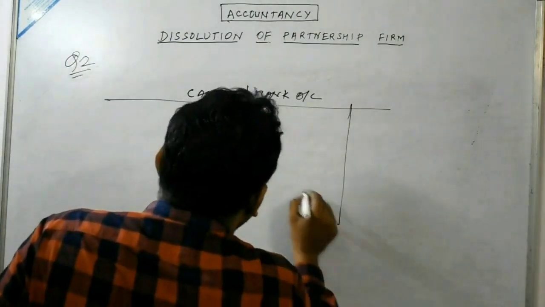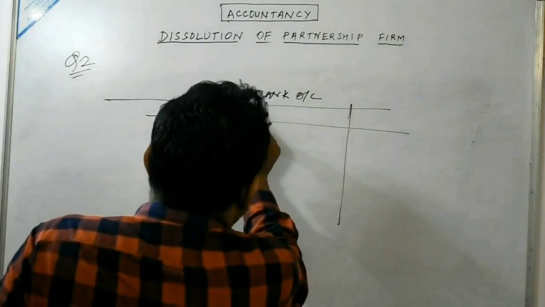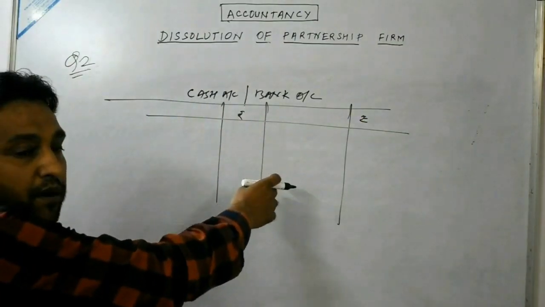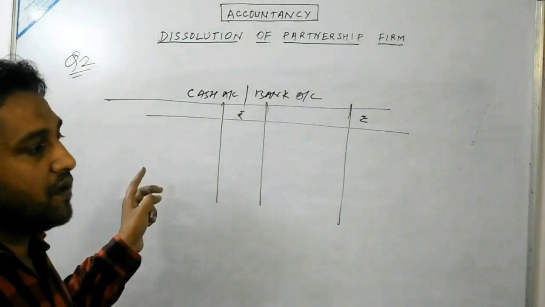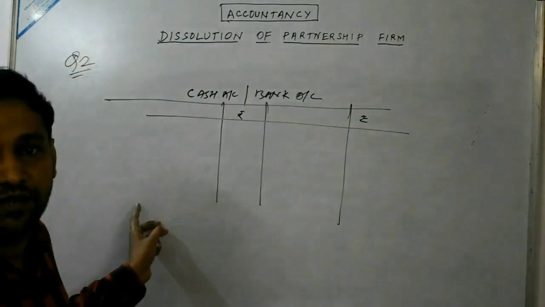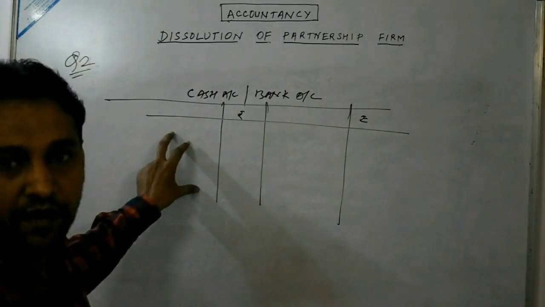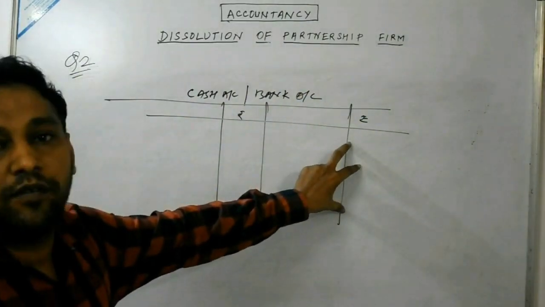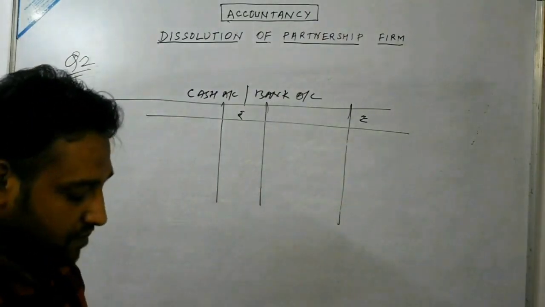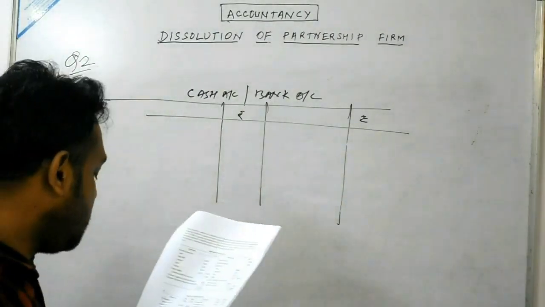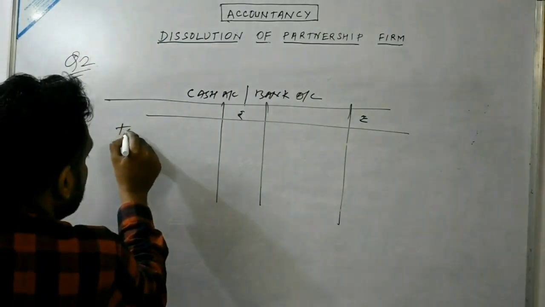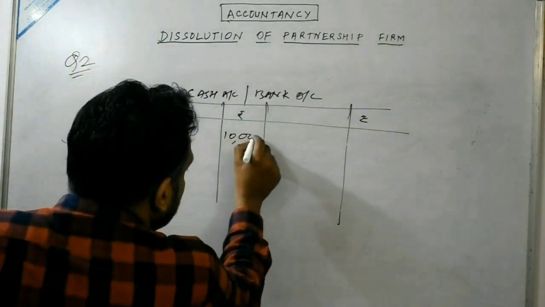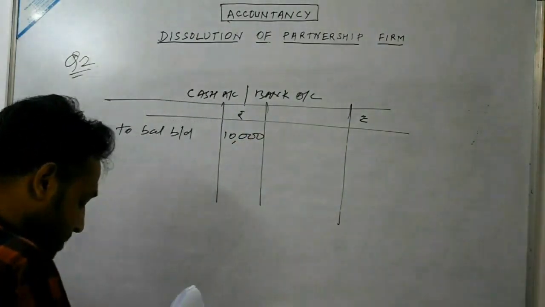Again I am telling you that in case of cash account, debit side is receipt and credit side is the payment. So whatever amount has been received from the realization of assets, that will be shown on the debit side, and whatever amount has been paid to the liabilities, that will be shown on the credit side. So first of all, cash opening balance is given 10,000. So this will be written as to balance brought down.